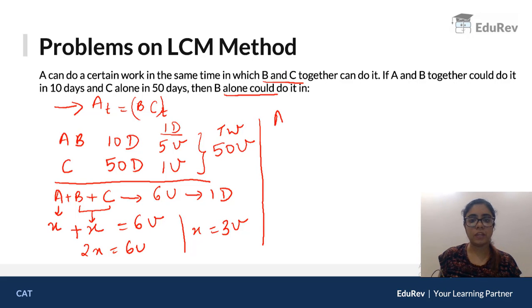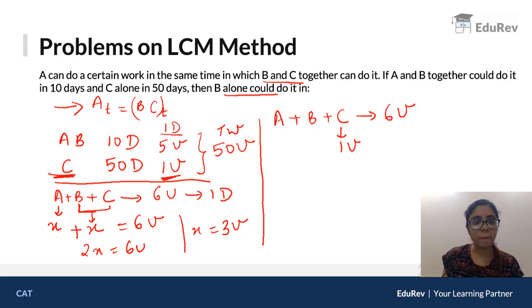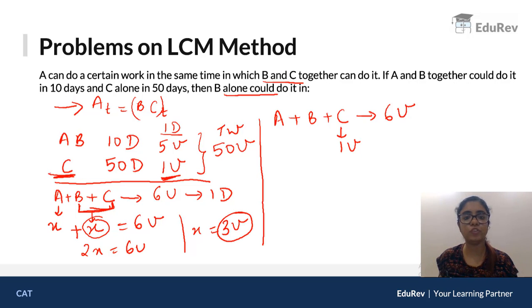Means what? Now we know A, B, C together do 6 units. Correct? उसमें से we know C does 1 unit. ठीक है, C does 1 unit. But you know B plus C was x. ठीक है, B plus C was x. और x का वैल्यू क्या है? x का वैल्यू 3 यूनिट्स है. So if B plus C is 3, तो B का वैल्यू हो जाएगा 2 यूनिट्स and A का वैल्यू is 3 units, because this plus this gives you 6.